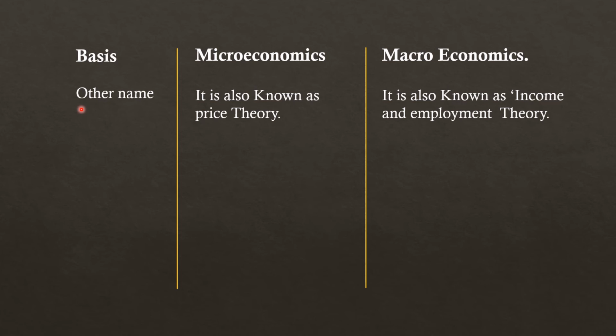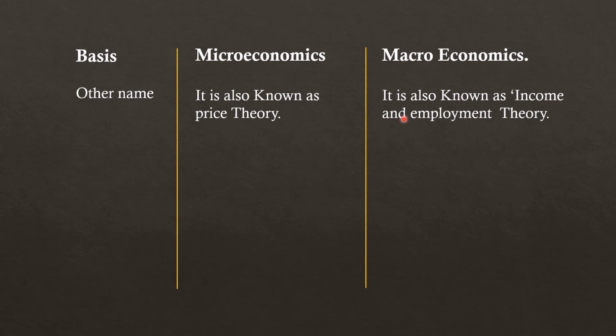Fifth point is other name. Microeconomics is also known as price theory. It means that the other name of microeconomics is price theory. Macroeconomics is also known as income and employment theory. It means that the other name of macroeconomics is income and employment theory.